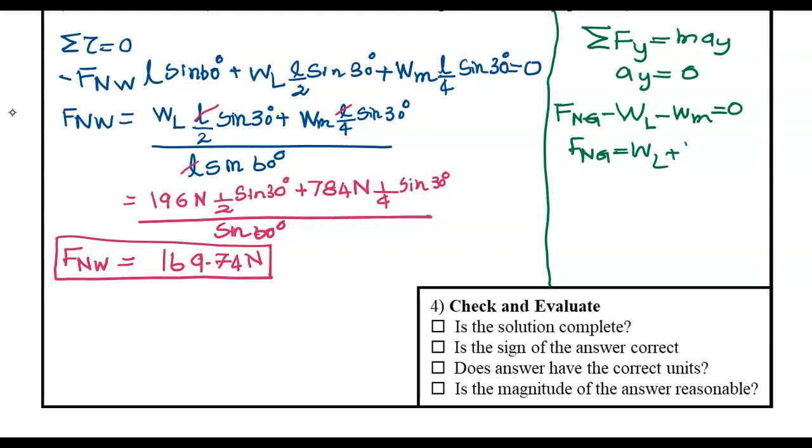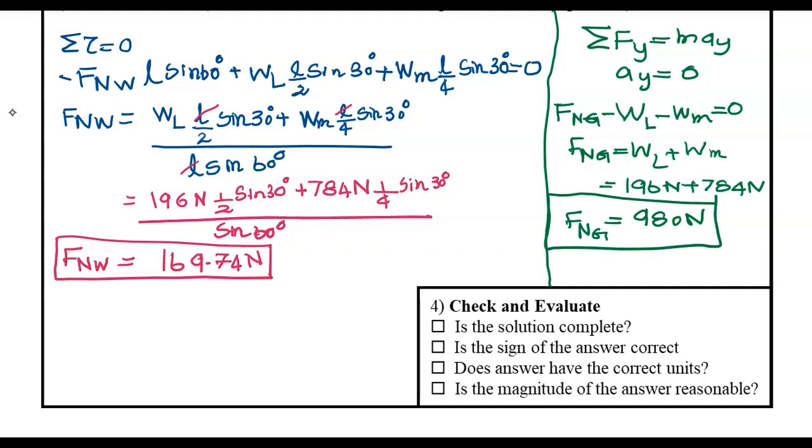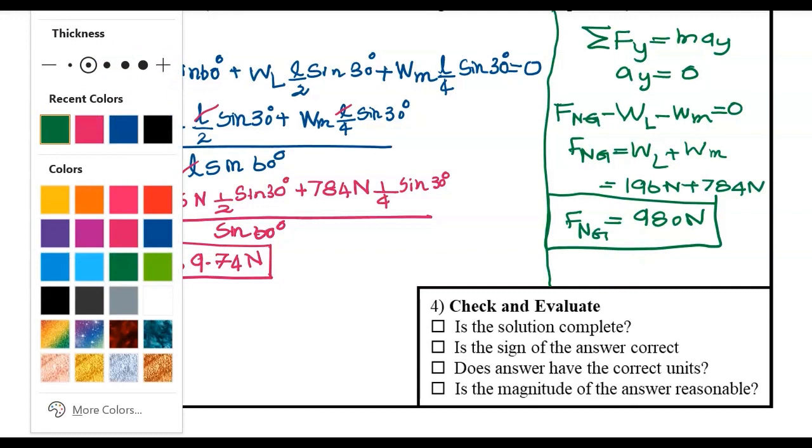And the normal force from the ground is equal to the weight of the ladder plus the weight of the man. And we already did the calculation for the weight. Mass times 9.8 is the weight. And that would be equal to 980 newtons. Easy. And the next force I'm going to calculate is the static friction force. So the next option I have is obviously to use Newton's second law in the x direction.